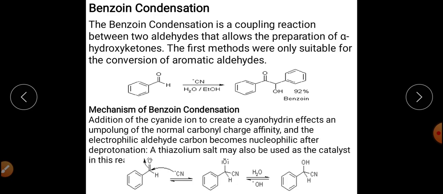This anion will be protonated and get converted into cyanohydrin.